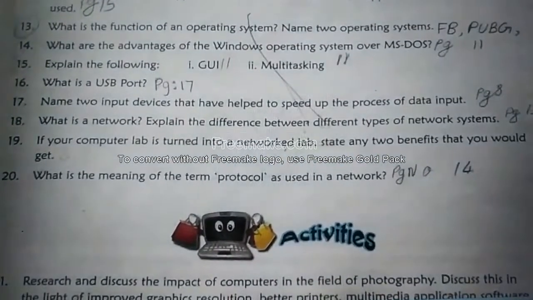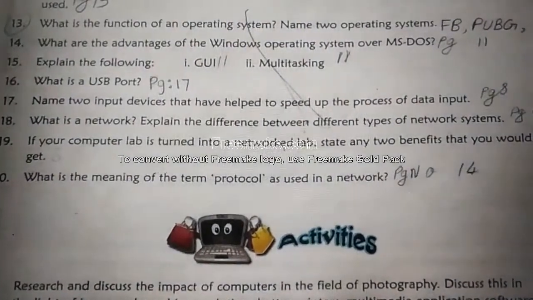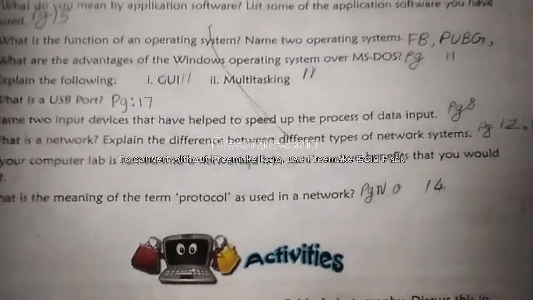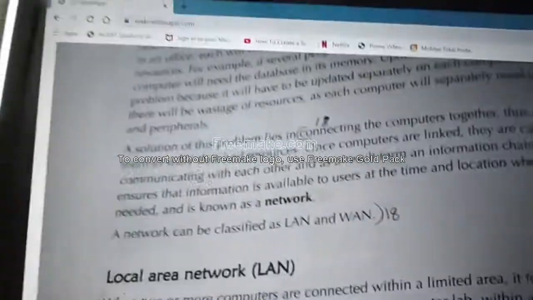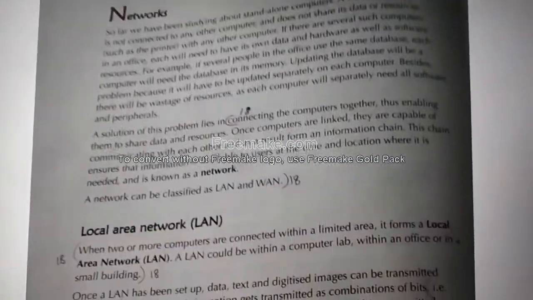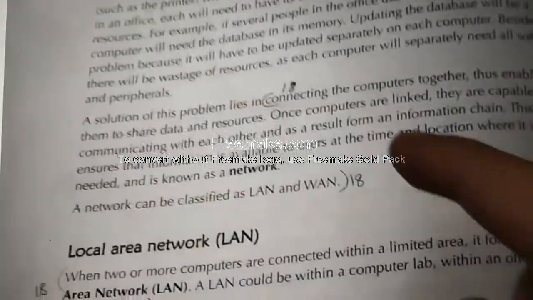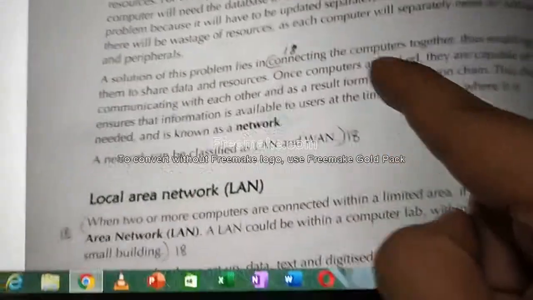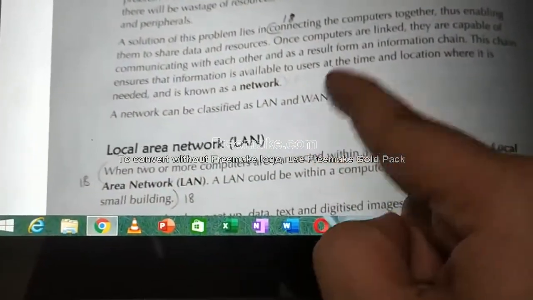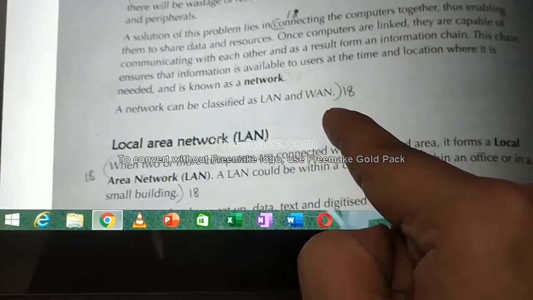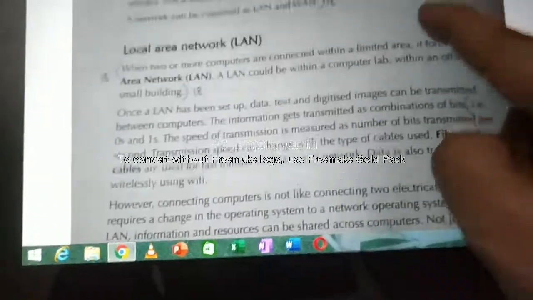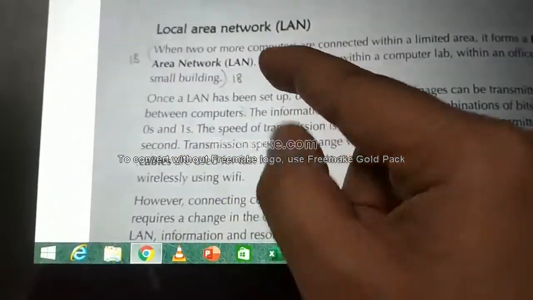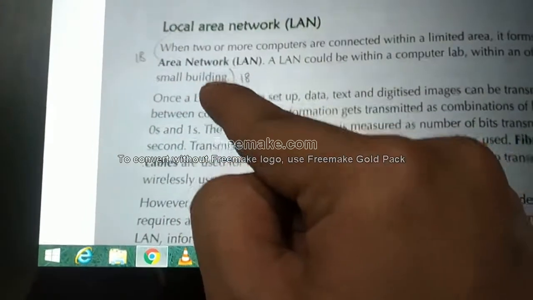Now question number 18. What is a network? Explain the difference between different types of network systems. Page numbers 12, 13. On page number 12, under the heading Networks, see the second paragraph. In the center you see 'connecting the computers'. From there to the end of the paragraph, to the last line, 'LAN and WAN'. That is question number 18, point number 1. Then under Local Area Network, first paragraph, from 'when' till 'small building'. That is point number 2.